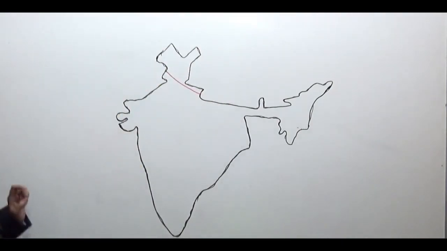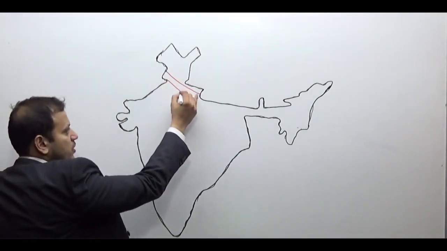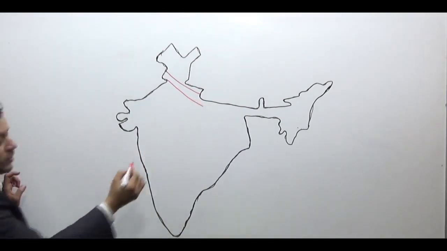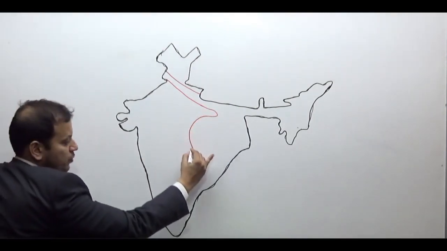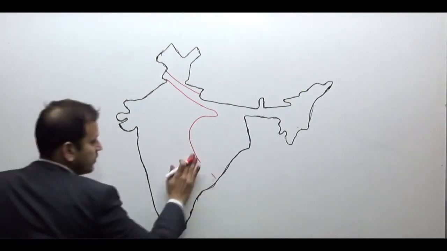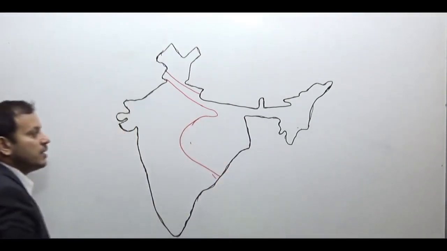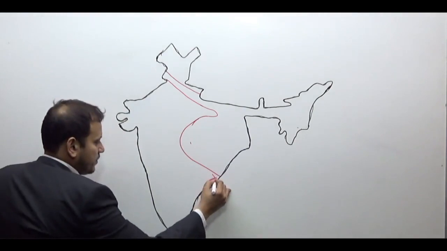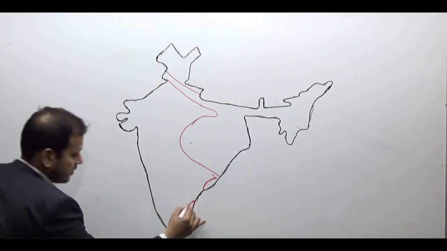At the same time, remember there is another line which comes from this region and goes straight into the Great Plains of India to around the middle of Nepal, and then comes to this region. This is one line. Its application is this one and this Tamil Nadu coastline in this region.